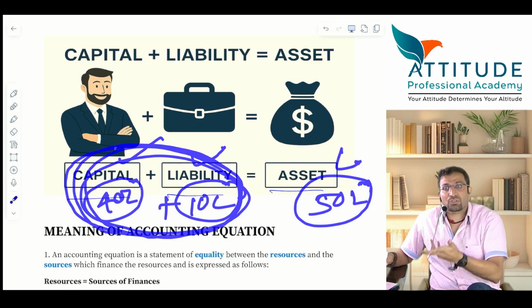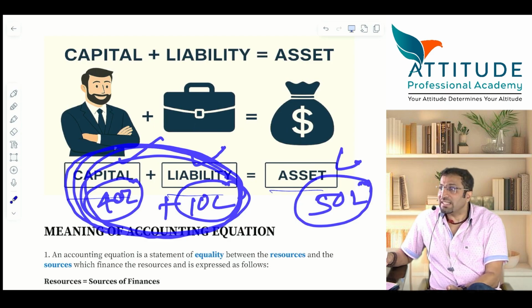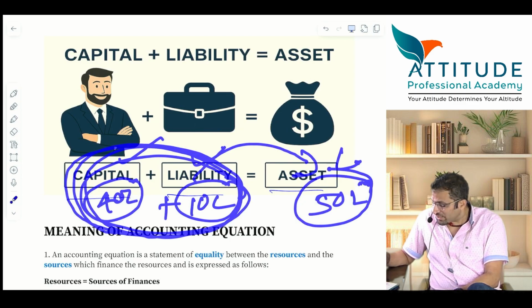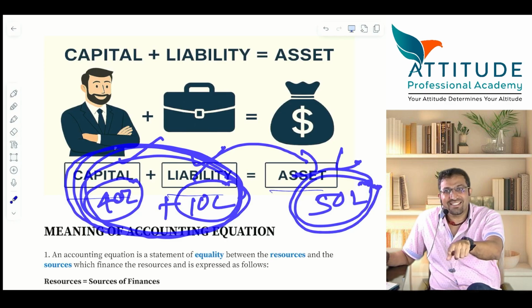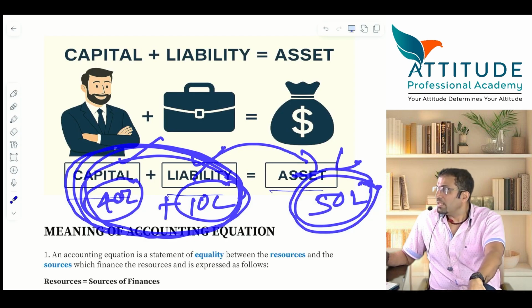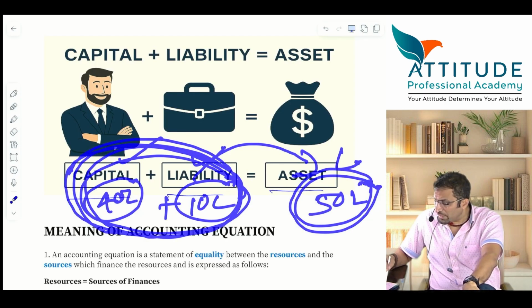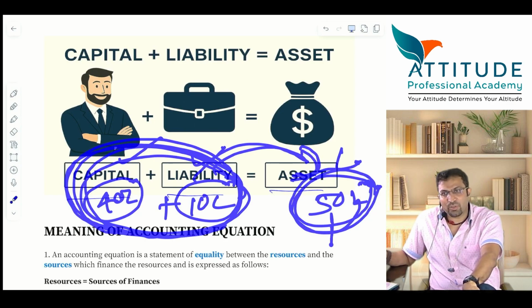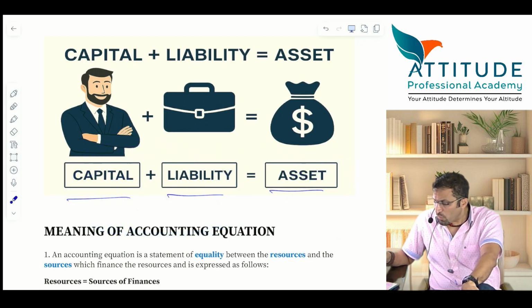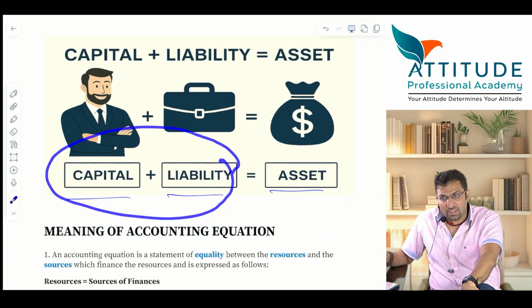Where it came from is source. Is that clear? Where it went is resource. What is this? Asset is a resource. Understood? Where it came from is source, where it went is resource. All these are my resources, assets. All these are my resources. So I'll put it in English. From where did I get the money is source. Where did I put that money is resource.